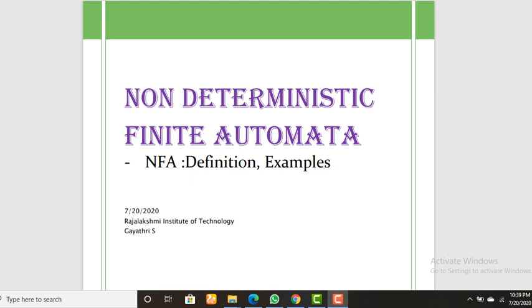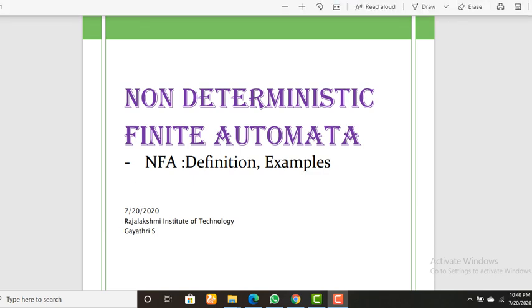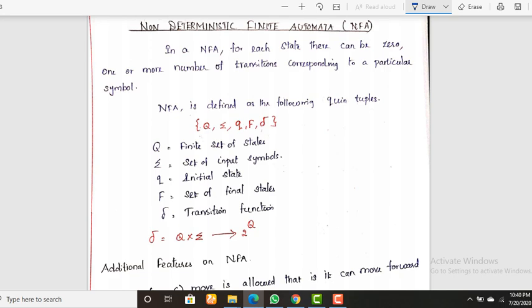In this lecture, let us see about non-deterministic finite automata. The second automata, which is also called NFA. Let us see the definitions as well as the examples related to NFA. Let me go to the definition part. So, NFA, non-deterministic finite automata.